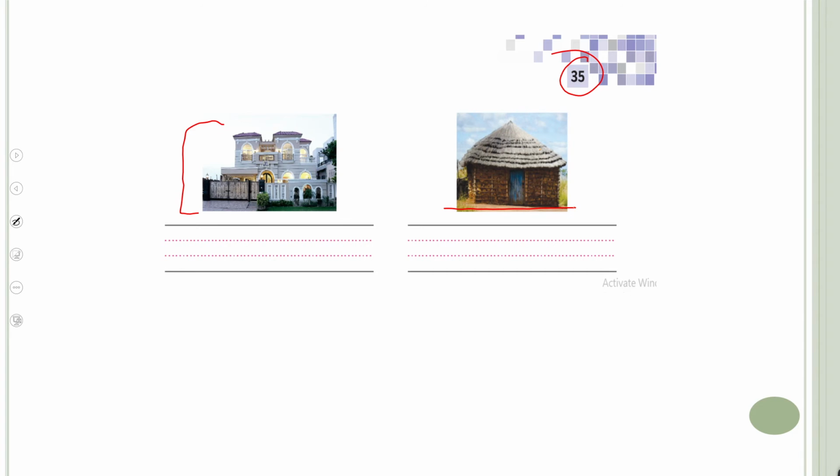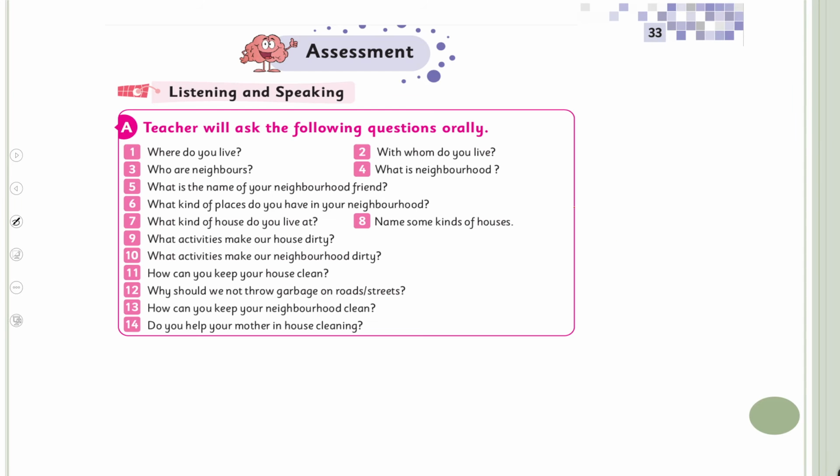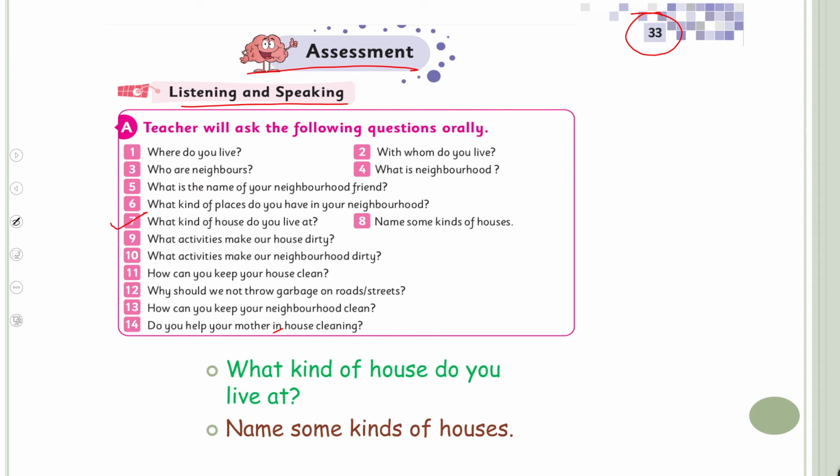Very good. Now, my dear students, on page number 33, there is a listening and speaking assessment. I will ask question number 7 today, which says, what kind of house do you live in?